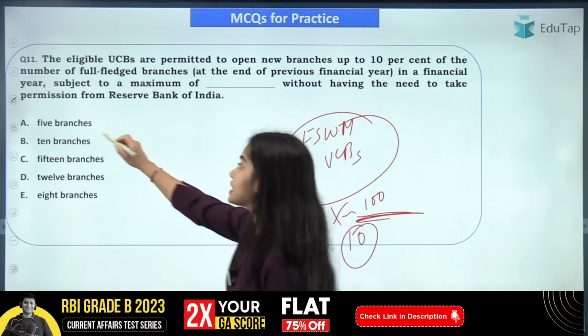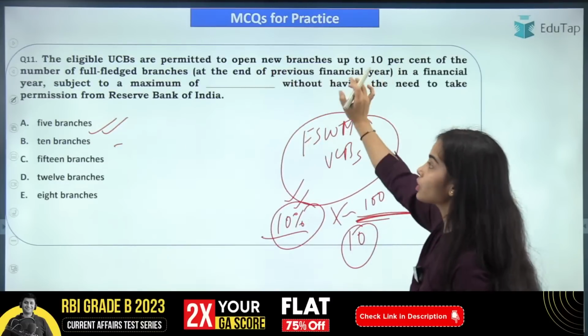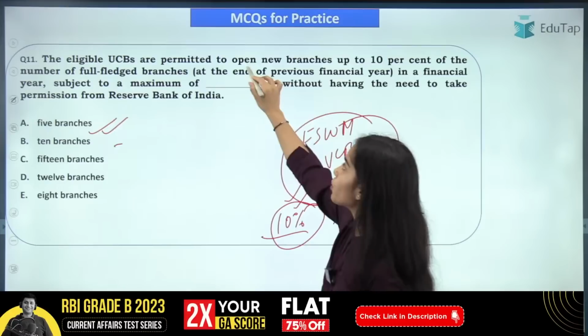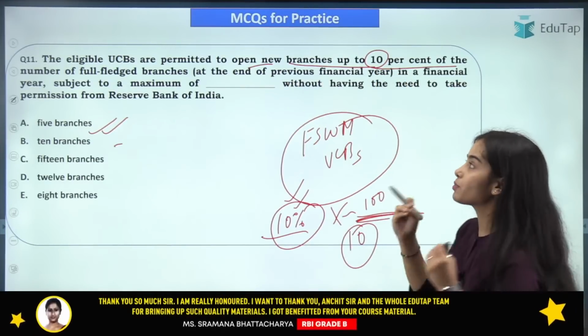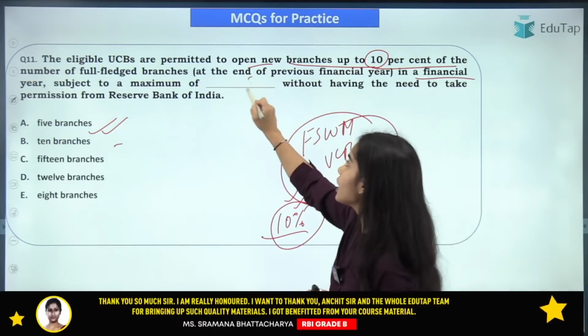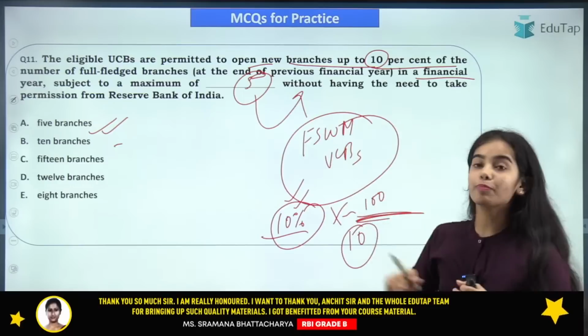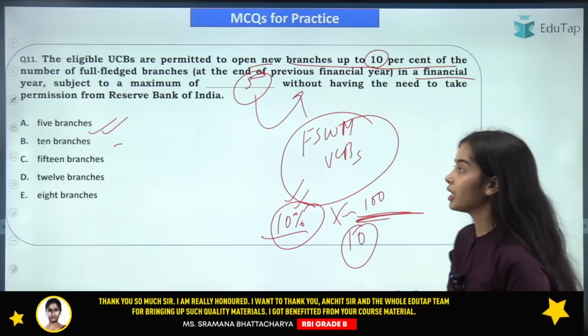Yes, so everyone is giving 5 branches, so that is correct. So 10%. The urban cooperative banks are permitted to open new branches up to 10% of the number of full-fledged branches in a financial year, subject to a maximum of 5 branches. This is without having the permission of the Reserve Bank of India.